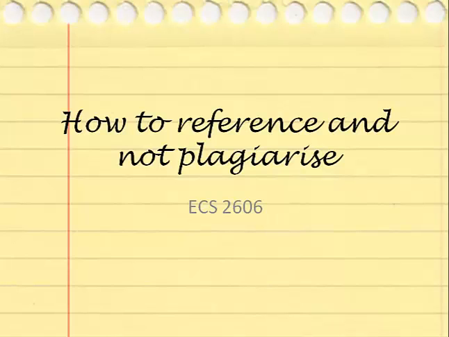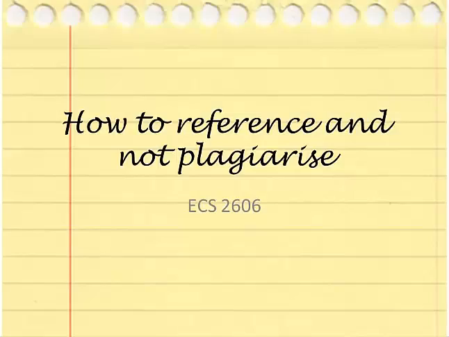Today we're going to look at how to reference in your assignments and avoid plagiarism in order not to get 0 for a question. So first of all, when you write an assignment, you have to use your own words. But you still need to reference the source you used. If you write word for word, or even if you use your own words but you do not reference or you do not acknowledge your source, then it's considered plagiarism and you will get 0.